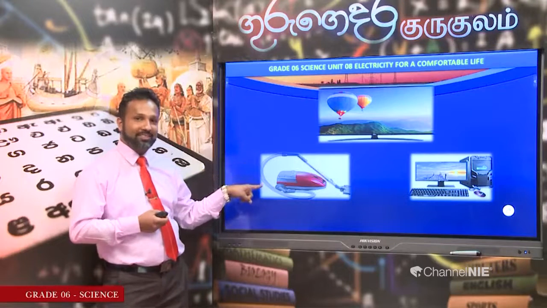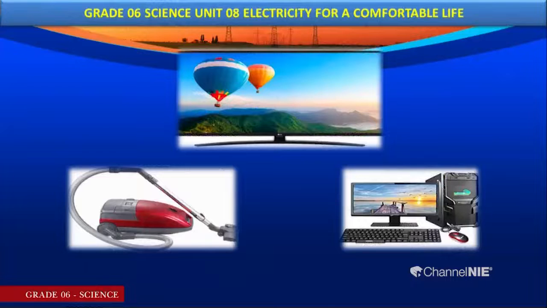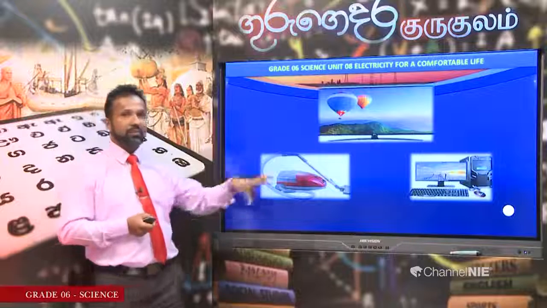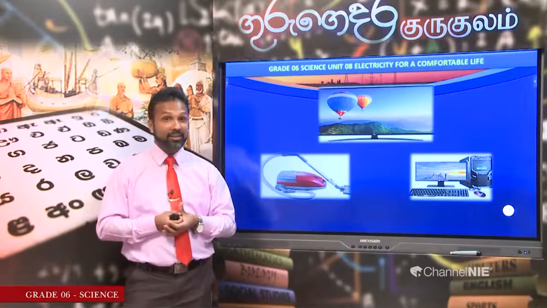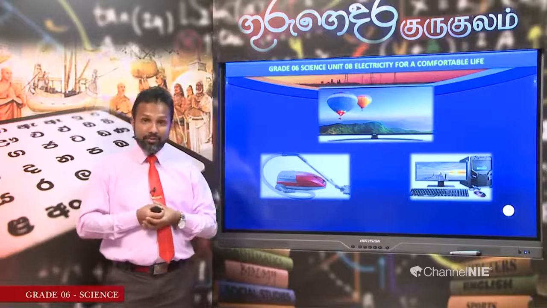This is called a vacuum cleaner. Do you know that? A vacuum cleaner is used to remove dust particles and other waste materials in the surrounding environment. The next picture shows you a laptop or a computer. You all know, my dear children, how a computer helps in our day-to-day activities. We type letters, we arrange programs, we study, we communicate with foreign countries, we use the internet, we send emails. All those things are done with the help of the computer.